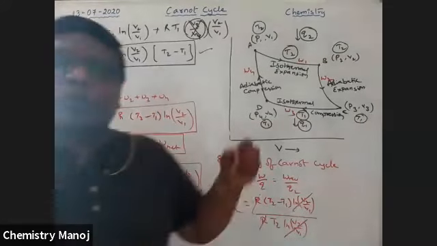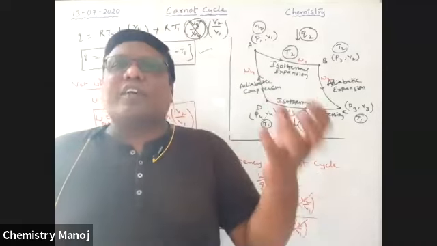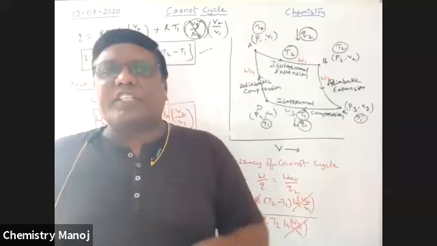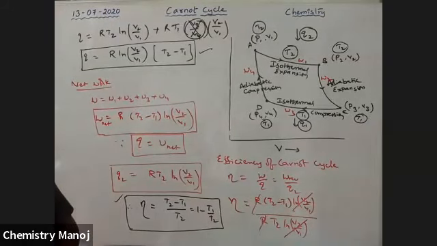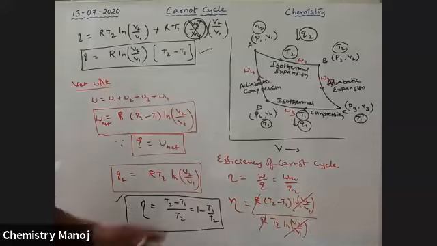You should mind it, only Q2 is used, because Q2 is the supplied energy. How much energy is supplied, and how much work is done by the supplied heat energy, that is efficiency. That is why I am using only Q2.